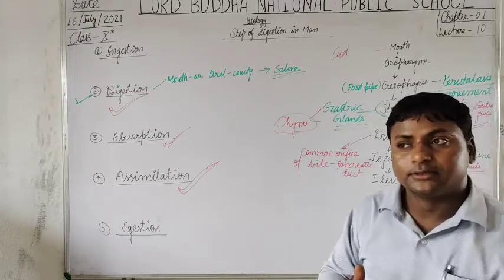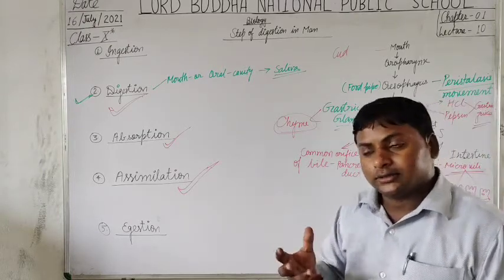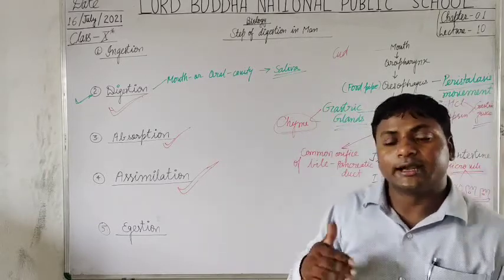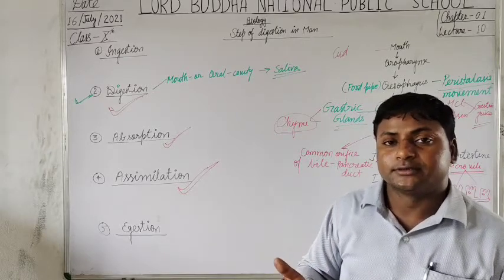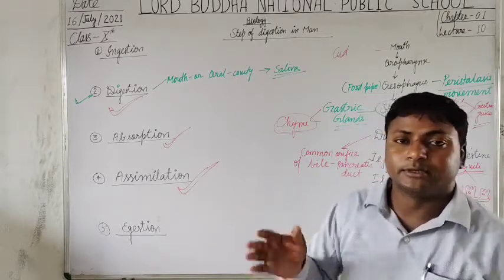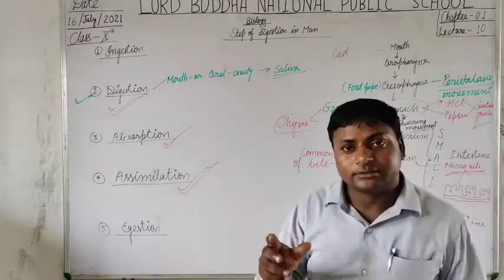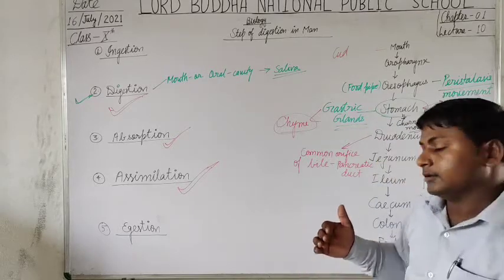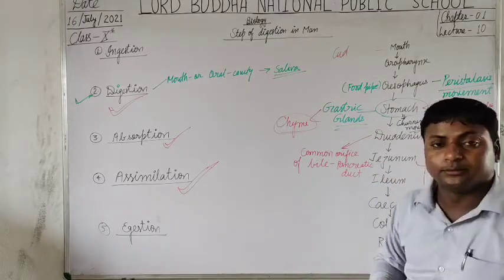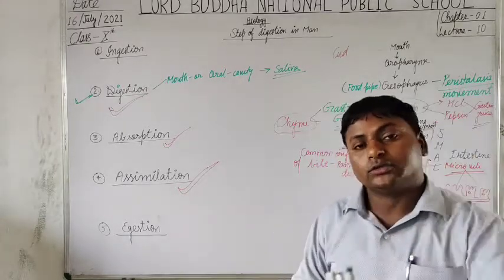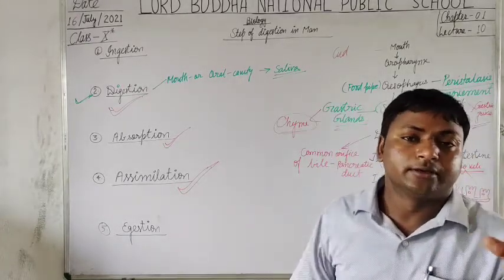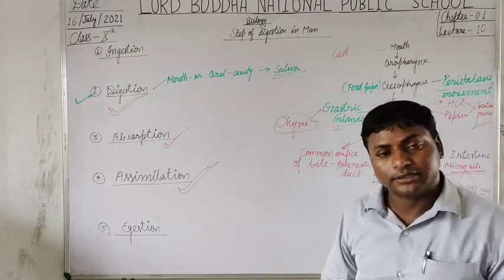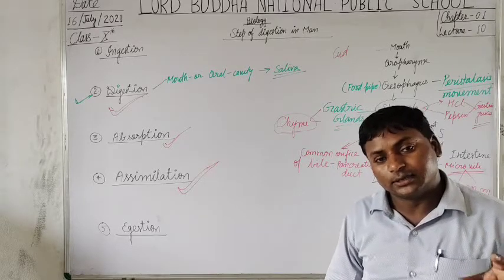These vessels are helpful in transportation of the food, because the absorbed food passes directly due to the semi-permeable nature of these blood vessels, into the blood stream, from where it passes to each and every cell, tissue, and organ of the body,